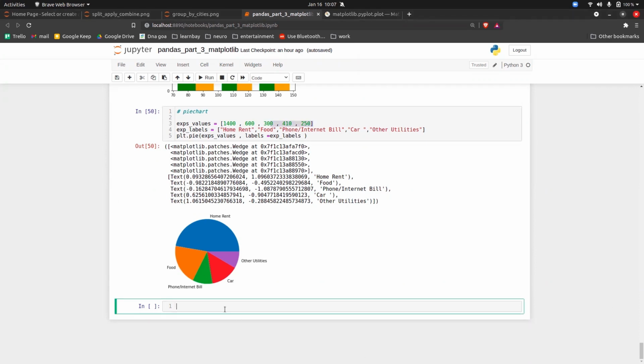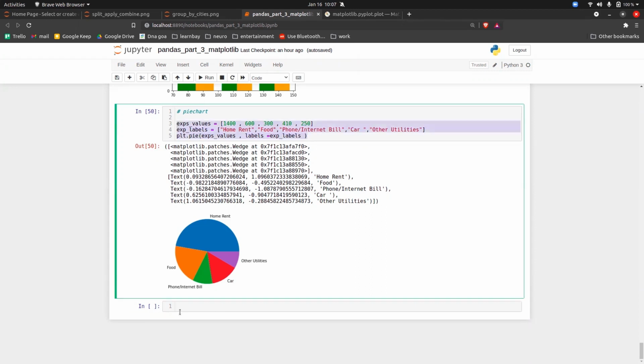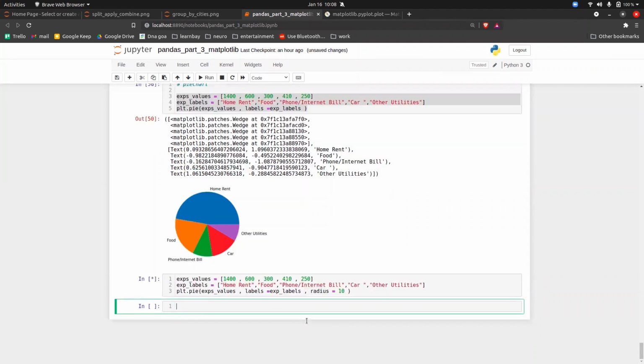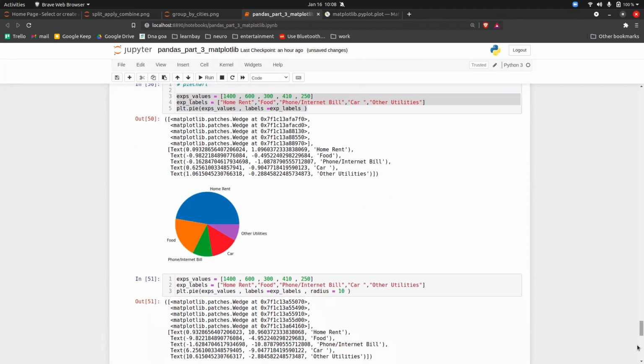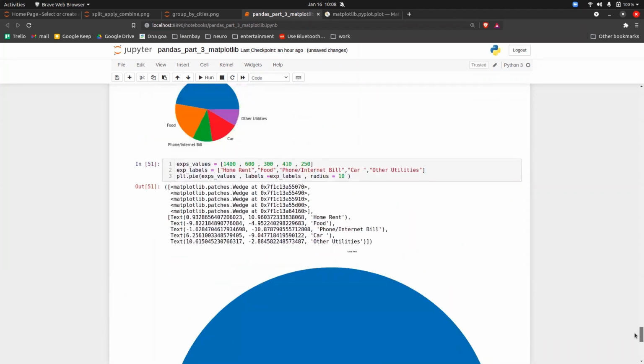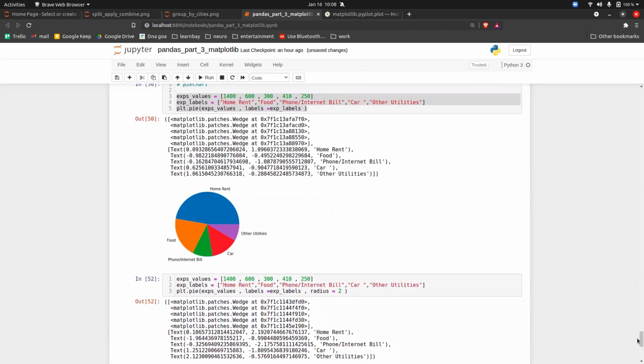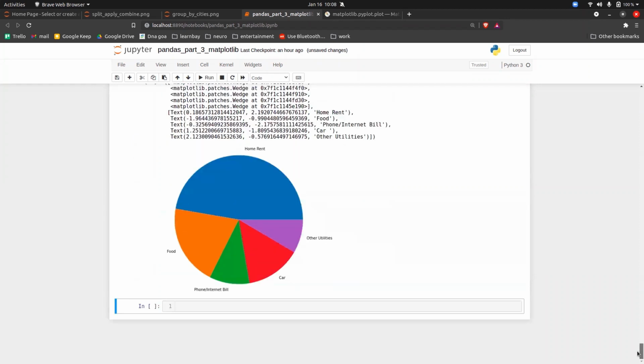Now, in a pie chart, there is a very famous feature: a percentage that you can show for each slice. If you have a question, can we increase the size of this chart? Yes, there's something called the radius parameter that you can play with. So radius is equal to, let's say, 10, and execute it. Okay, so the graph will be much bigger. It's not what I wanted, but see, the graph is much bigger now.